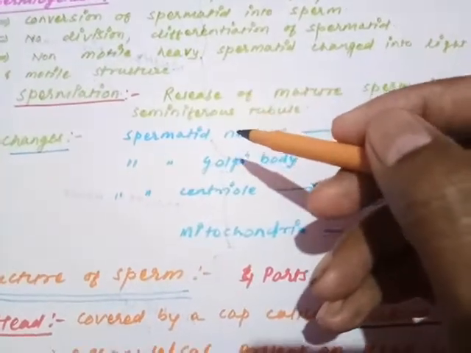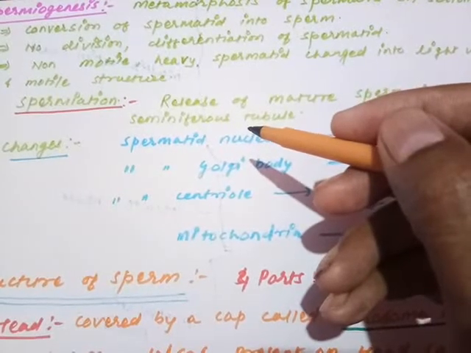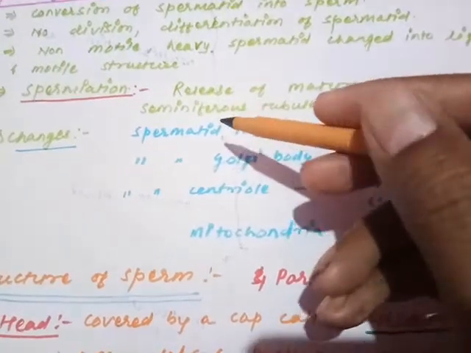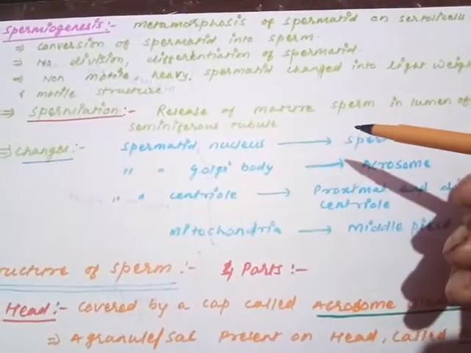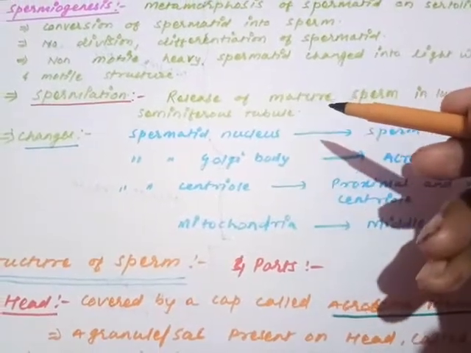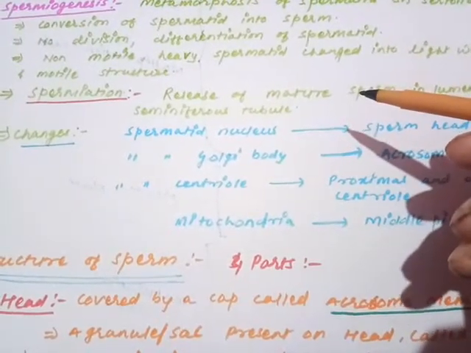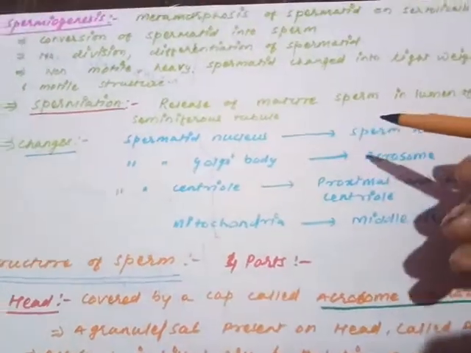The release of the sperm from the Sertoli cell into the lumen of the seminiferous tubule is called spermiation. What is spermiation? Spermiation is the release of mature sperm into the lumen of the seminiferous tubule. After the formation of the complete mature sperm on the surface of the Sertoli cell, they are released into the lumen of the seminiferous tubule.